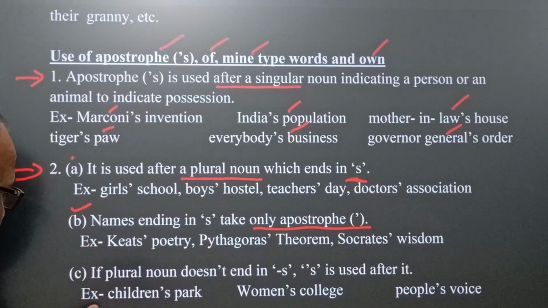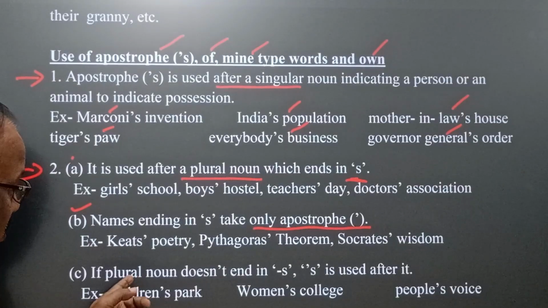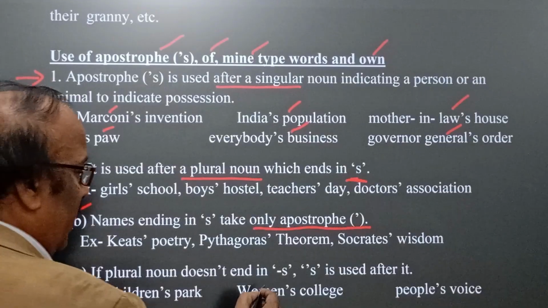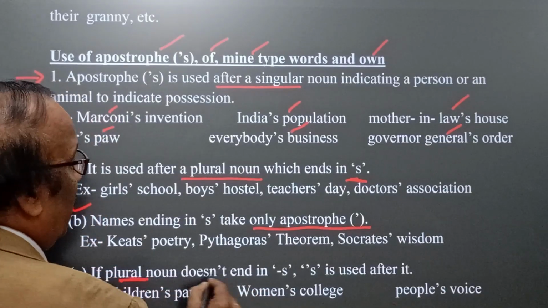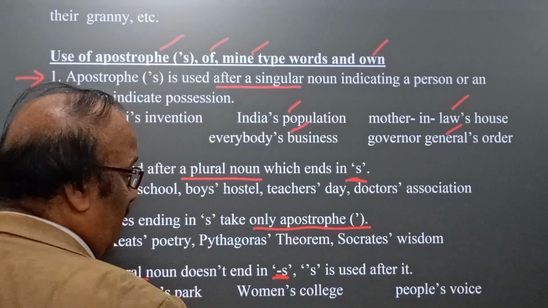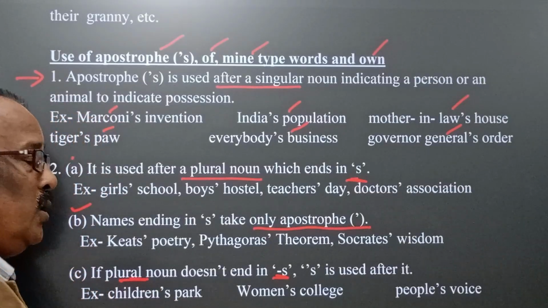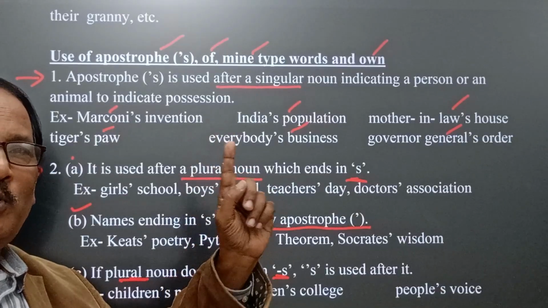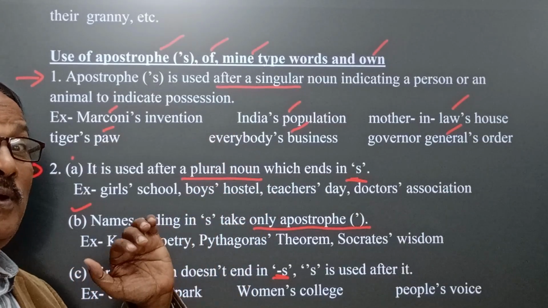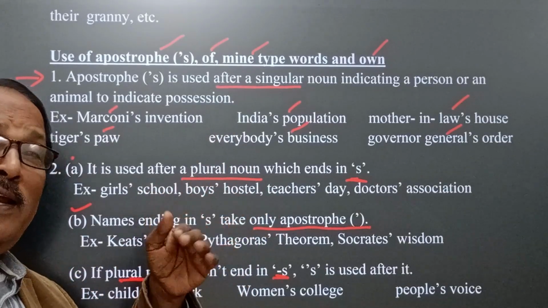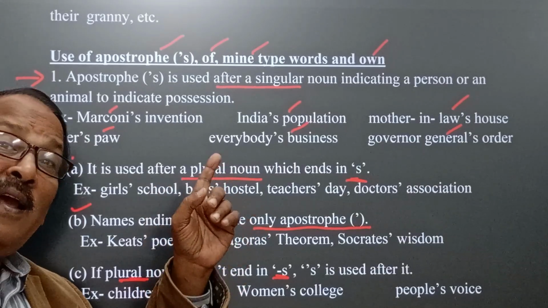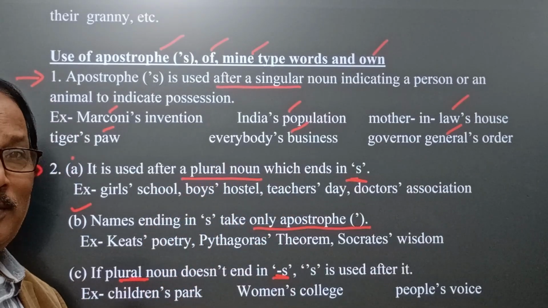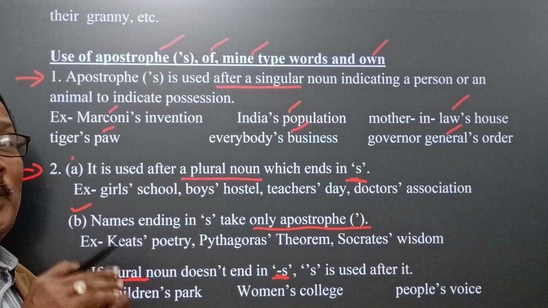Now come to a very interesting factor. If a plural noun doesn't end in s, then apostrophe s is used after it; if it ends in s, then only the apostrophe is used. These are the differences.